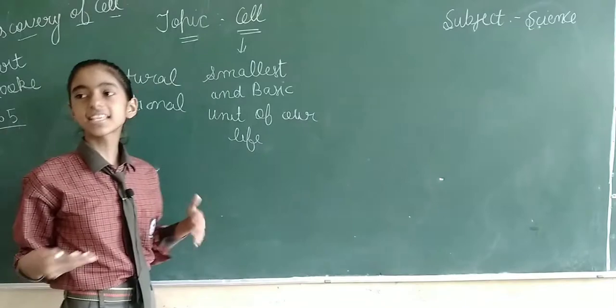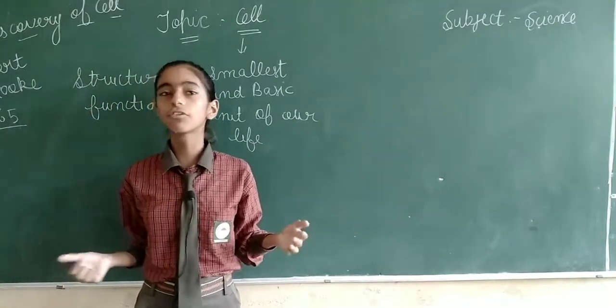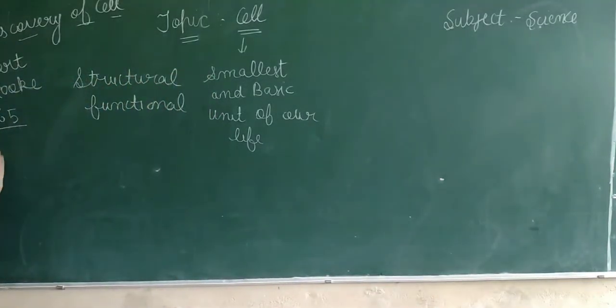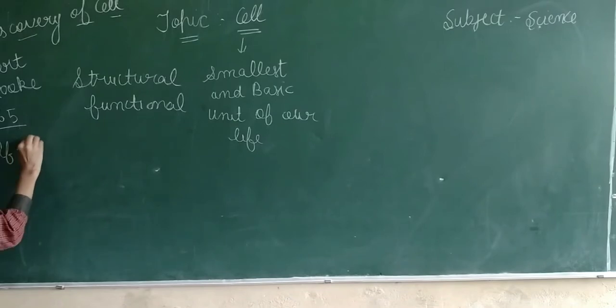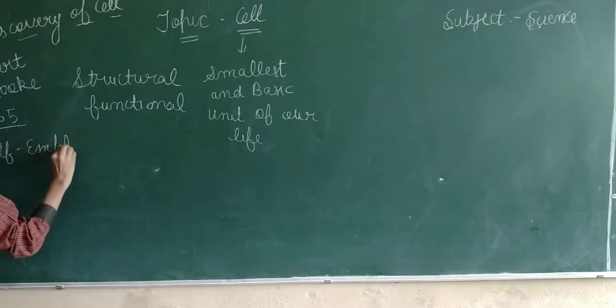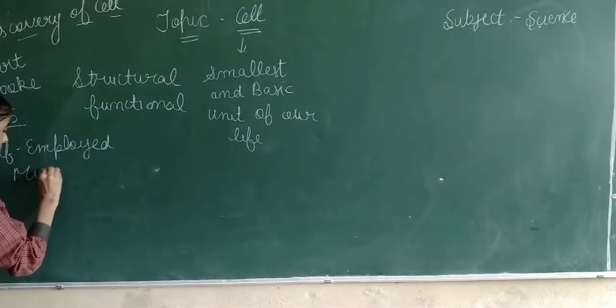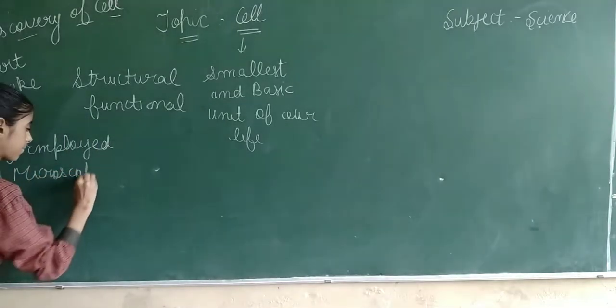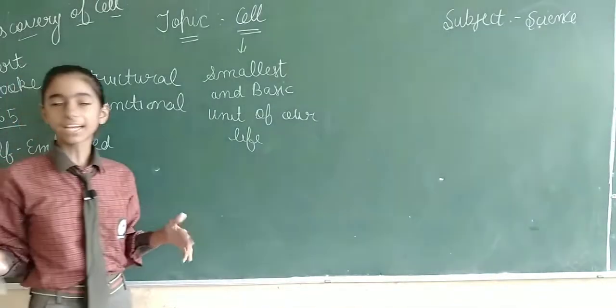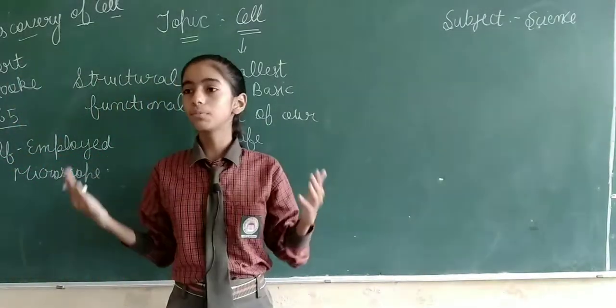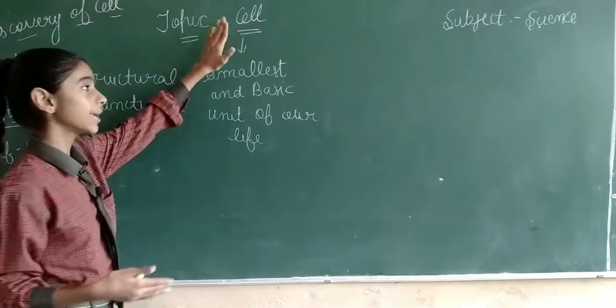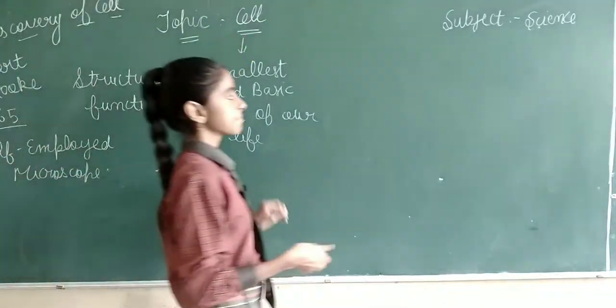He discovered the cell while observing a thin slice of cork under his self-made microscope. He observed that the cork resembled a honeycomb with box-like compartments, and he named those compartments cells.